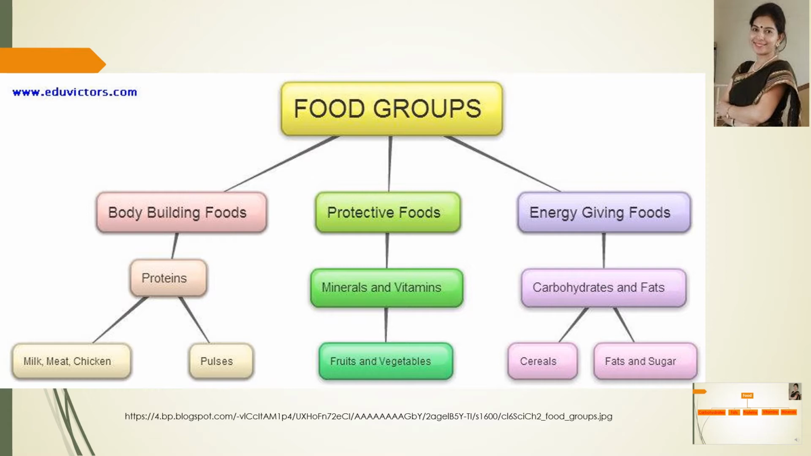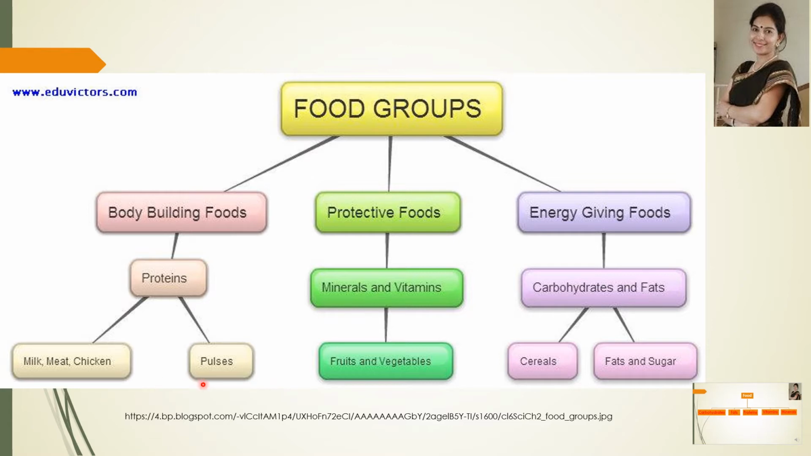So students, we can divide food into three broad categories. First is the bodybuilding foods, and in this category proteins are there. Why? Because proteins help in body growth and they help in repair of damaged parts of the body. We obtain protein from two different sources. First is the animal source like egg, fish, meat, milk, cheese, chicken, etc.